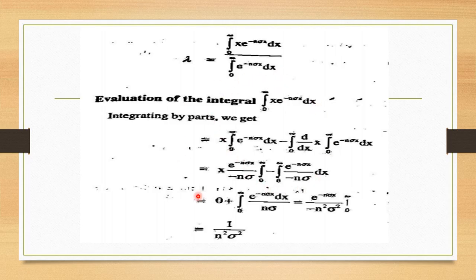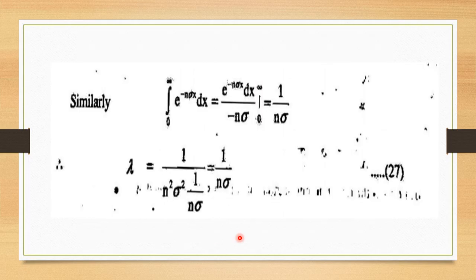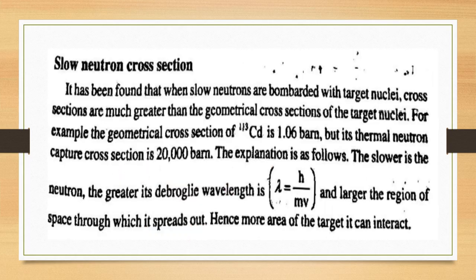Evaluating this integral, the numerator is equal to 1 by n square sigma square. Similarly, the denominator you get as 1 by n sigma. Therefore, substituting the numerator and denominator results, the mean free path lambda is equal to 1 by n sigma. Mean free path is inversely proportional to n and sigma.